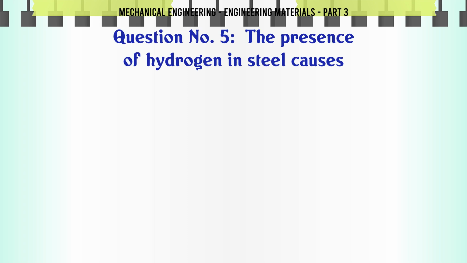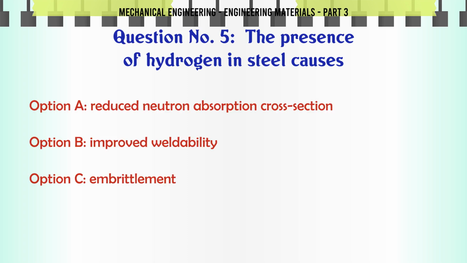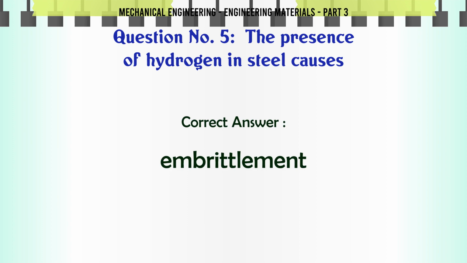The presence of hydrogen in steel causes: A. Reduced neutron absorption cross-section. B. Improved weldability. C. Embrittlement. D. Corrosion resistance. The correct answer is embrittlement.